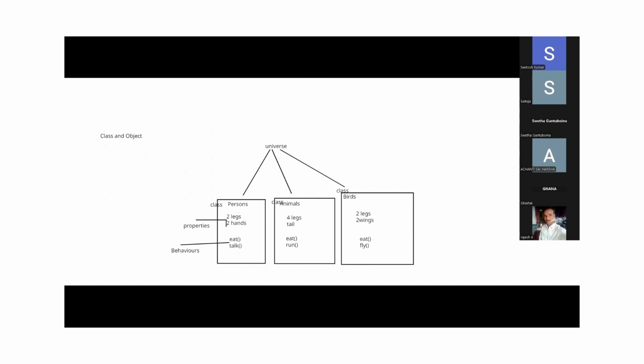I hope people are understanding what is class and what is object. Class is a group of elements, right? If you want, please write your notes.